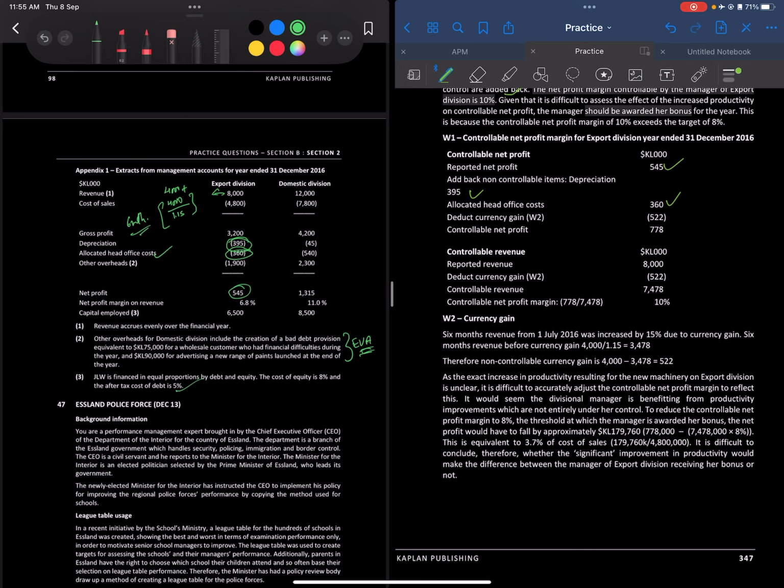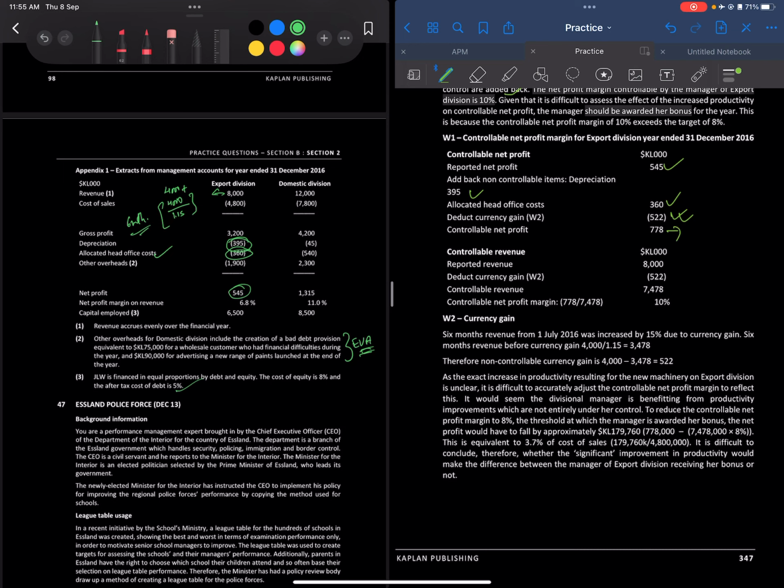Next thing we need to do is deduct the currency effect. So for the currency as well, in order to do that, we need to deduct the gain.